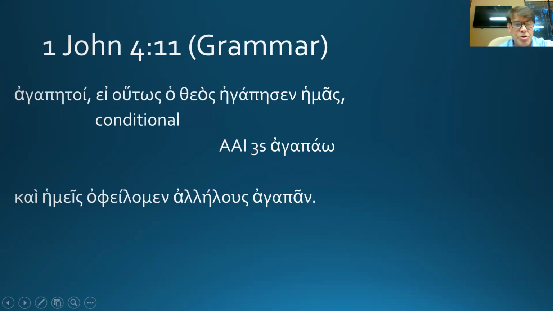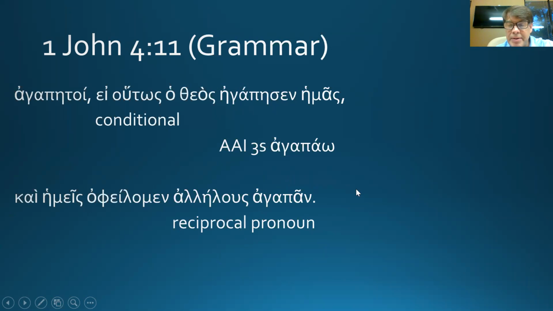Okay. Also we. So this is the if part, the protasis. This is the then part, the apodosis. Okay, we, personal pronoun. Opheilomen, present active indicative, first plural from opheilo, ought. One another is the reciprocal pronoun. Only has three forms. This is the accusative plural form, one of three forms. All of them are plural because one another involves more than one person.